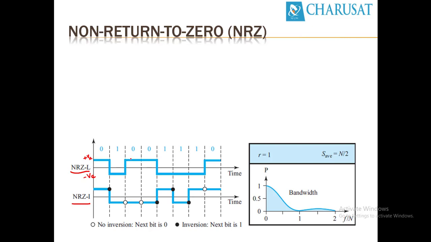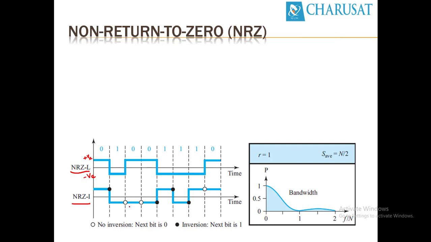And NRZ-I, where I stands for inverse: the first 0 will be positive, the next one will be negative. For the next 0 it will repeat the previous one. The beauty here is that 0 indicates repeating the previous signal, and if there is a 1, invert the previous signal.